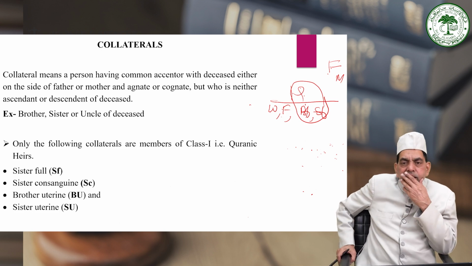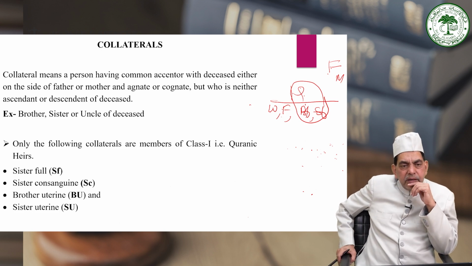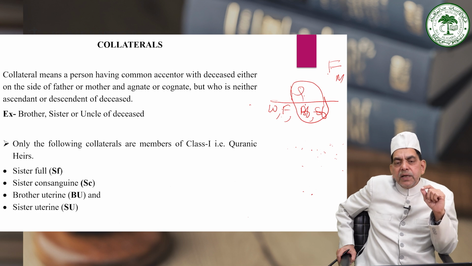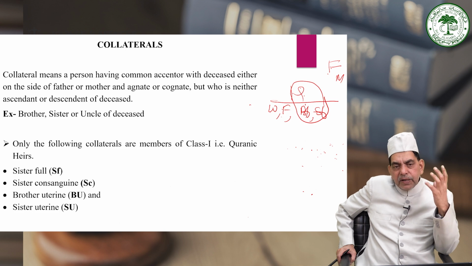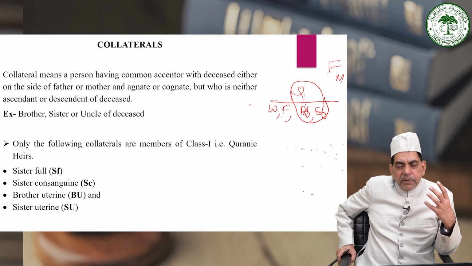Now friends, only the following collaterals are members of class 1, that is Quranic class. All collaterals are not, because the uncle, that is the brother of the father of the deceased, may also be a collateral.